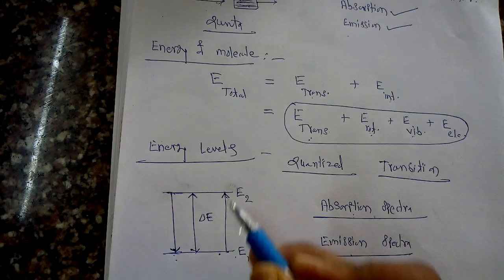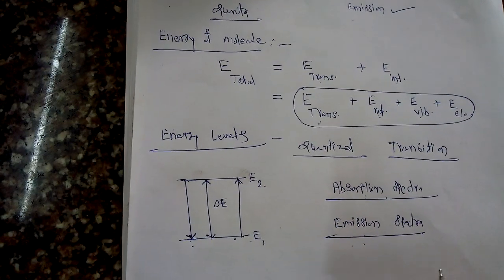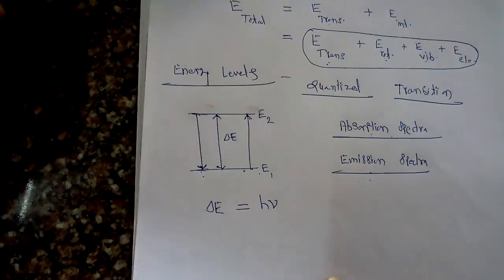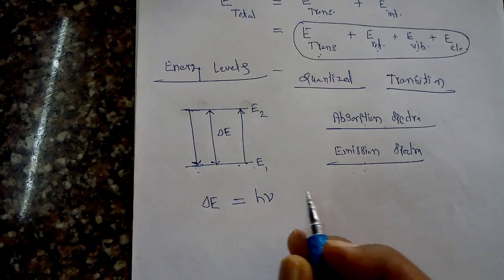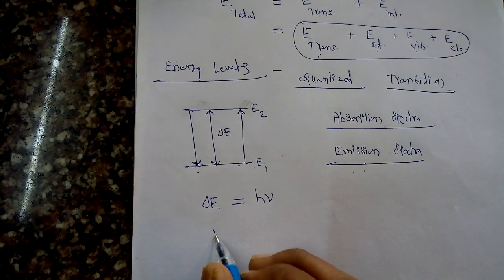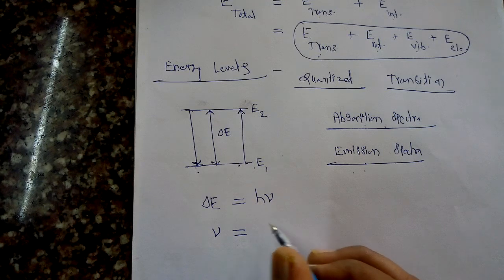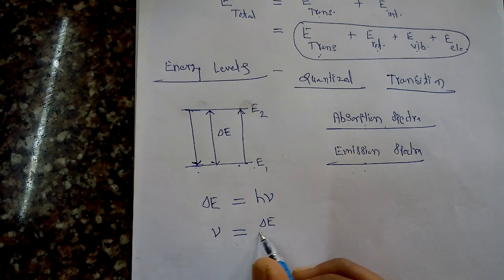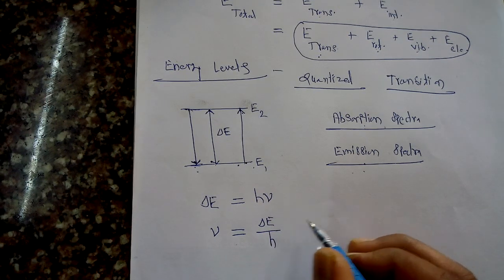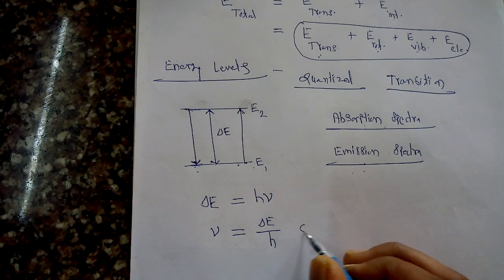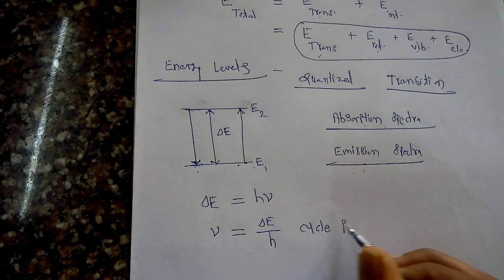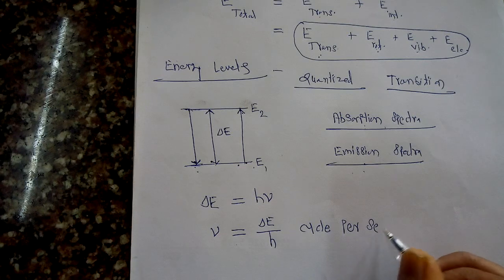Now, whenever such a transition takes place, it involves some energy. That energy is nothing but the delta E. So delta E is equal to h nu. Further, we may write this equation as nu is equal to delta E upon h, in units of cycles per second.